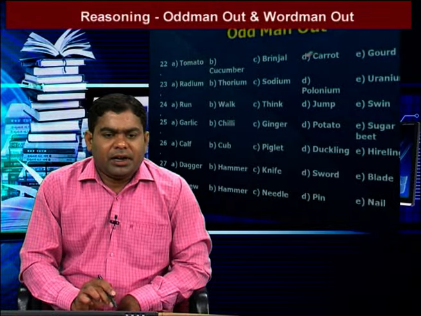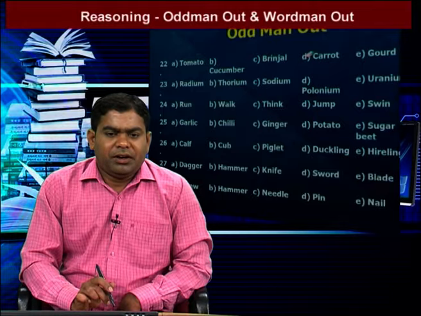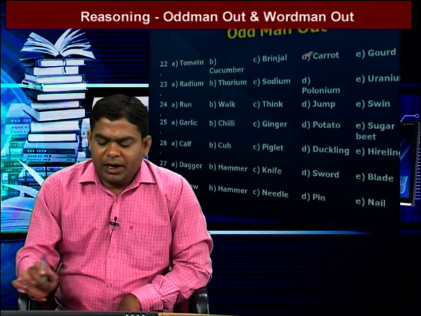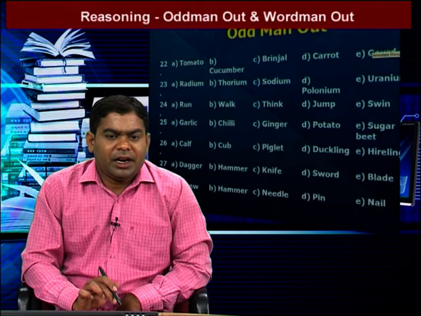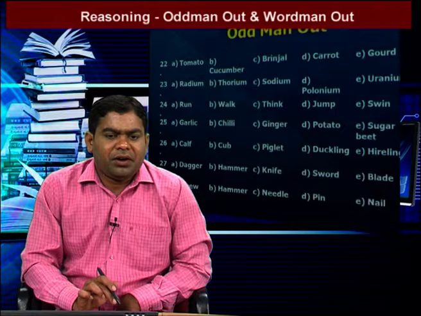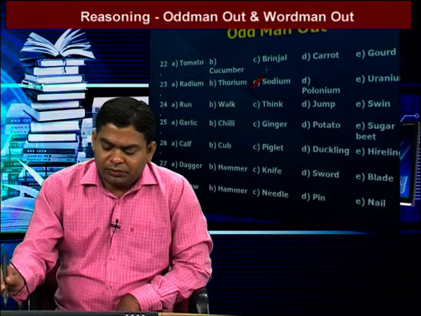That one is radium, thorium, sodium, polonium, uranium. So in the given 5 options, one is different. Radium is a radioactive element. Sorry, the answer is among radium, thorium, sodium, polonium, uranium. So here the answer is sodium. Except sodium, remaining all are radioactive elements. So the answer is sodium.